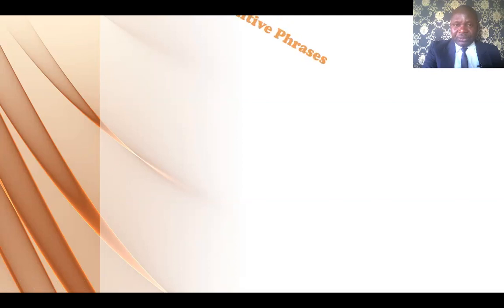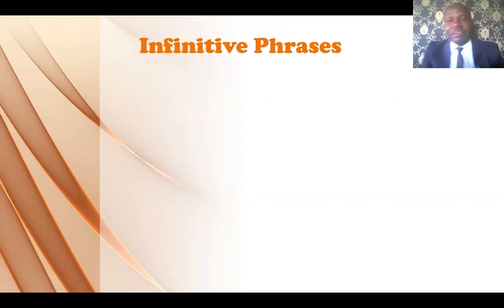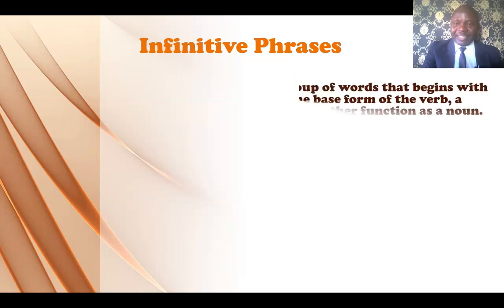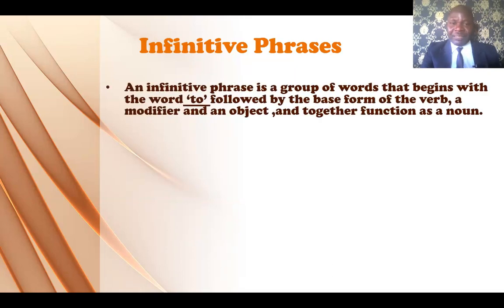So moving to another type of phrase, which is the infinitive phrase. Now this one is very easy to understand. But first of all, what's an infinitive phrase? An infinitive phrase is a group of words that begins with the word to, followed by the base form of the verb, a modifier, and an object, and together they function as a noun. So this is the structure. Very simple.